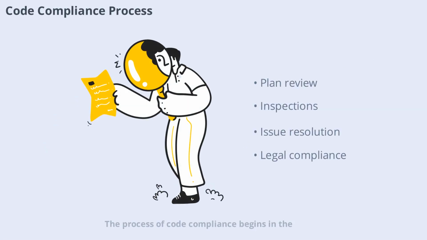The process of code compliance begins in the design phase and continues through construction and inspection. Designers submit plans for review, and code officials check for compliance with all applicable codes. During construction, inspectors verify that work meets code requirements. This process helps catch potential issues early and ensures that completed buildings are safe and legal.